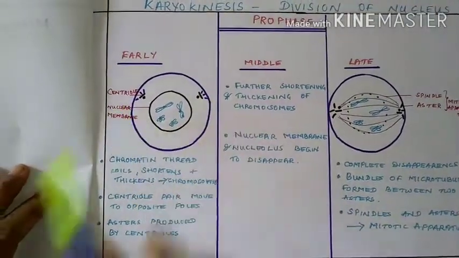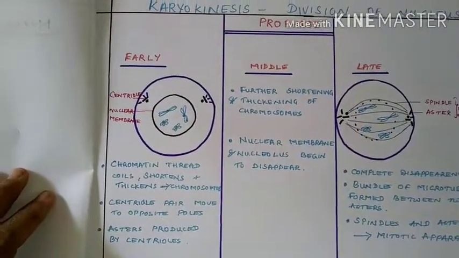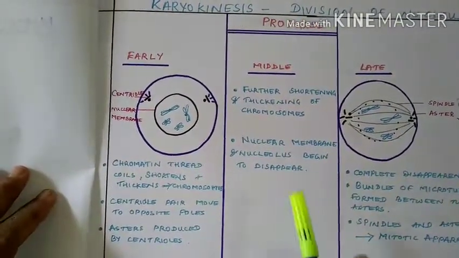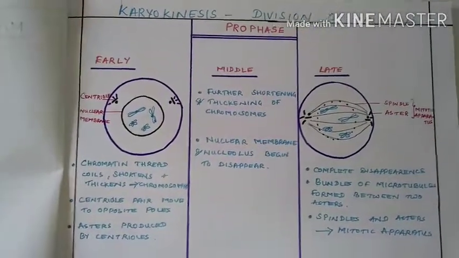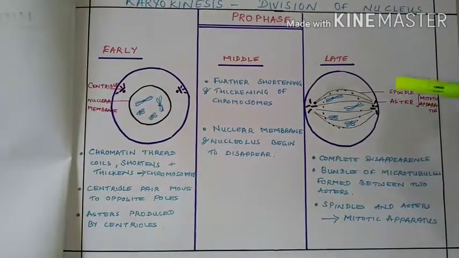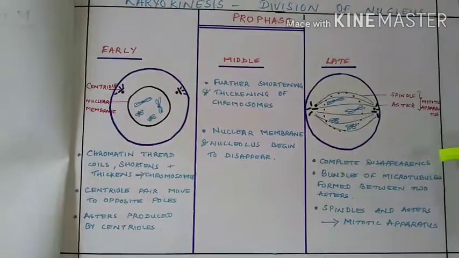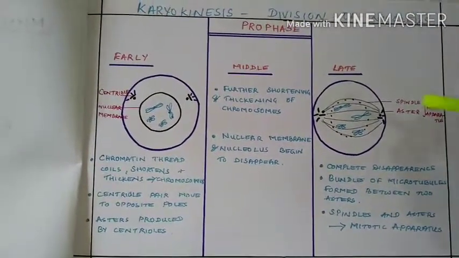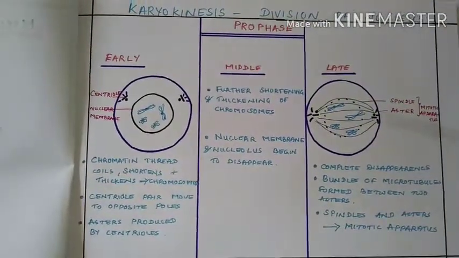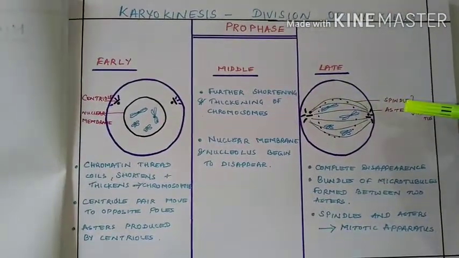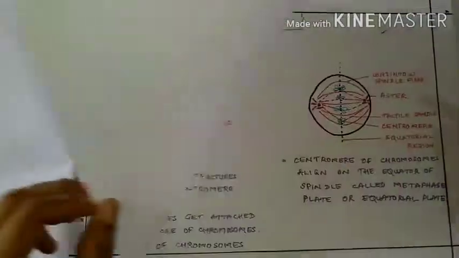Asters are being produced by the centrioles. Further shortening and thickening of chromosomes take place in the middle prophase. The nuclear membrane and the nucleolus begin to disappear during this phase. By the end of prophase, we see such changes: the complete disappearance of the nuclear membrane and nucleolus, and microtubule bundles are formed between the two asters. The spindle formed and the asters collectively are referred to as the mitotic apparatus.